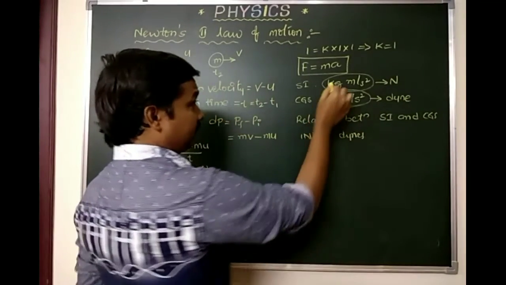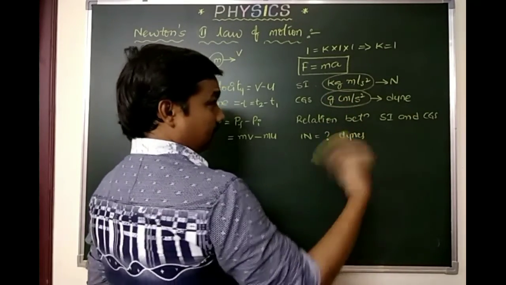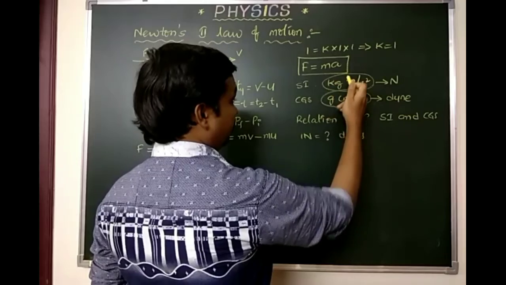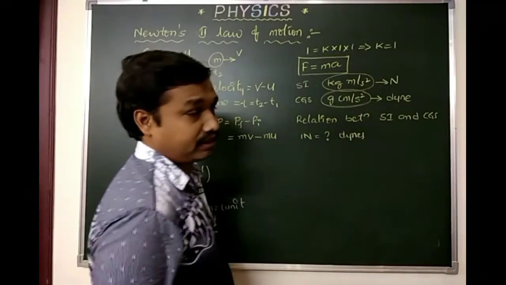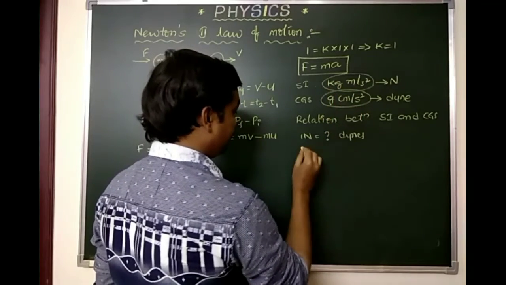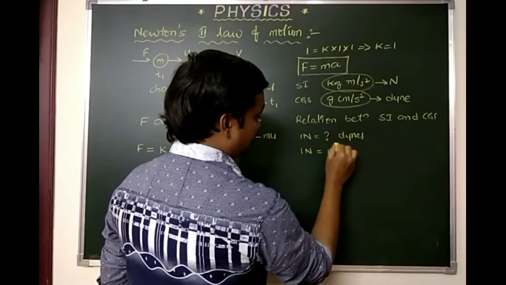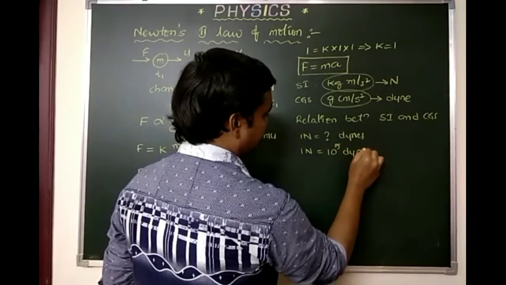Directly you can write 1 kilogram, how many grams? 1000. Meter, how many centimeters? 100 centimeters. So directly you can write 1000 and 100, 10 power 5. So 1 Newton is equal to 10 power 5 dynes.